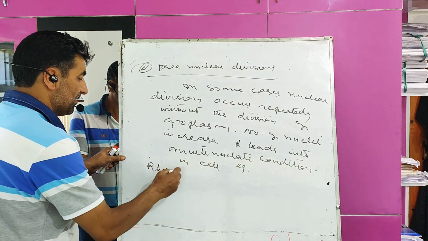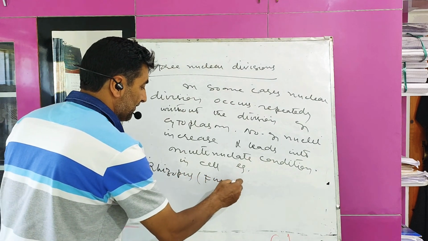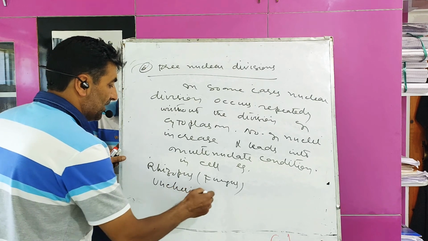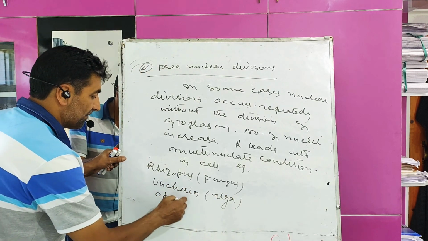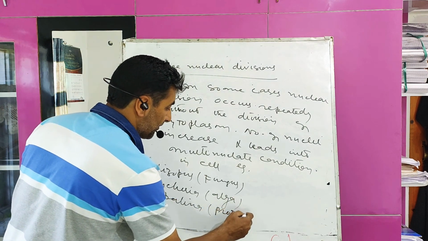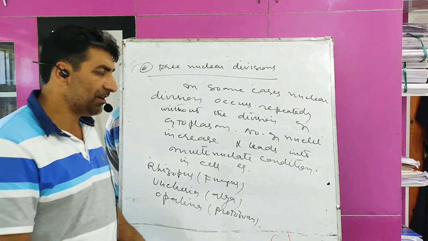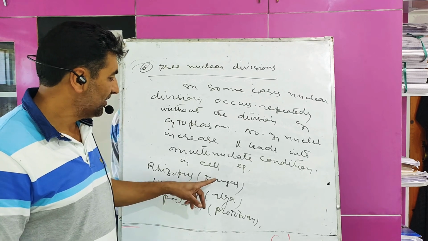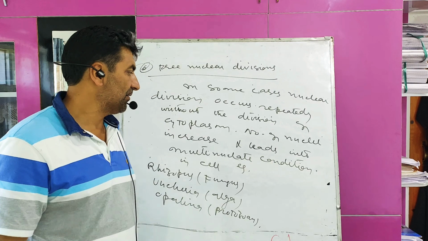For example, Rhizopus. It is a fungus. Vaucheria. It is an alga. Opalina. It is a protozoan. These are multinucleate organisms. Rhizopus, Vaucheria, Opalina. Rhizopus is a fungus, Vaucheria is an alga, Opalina is a protozoan.